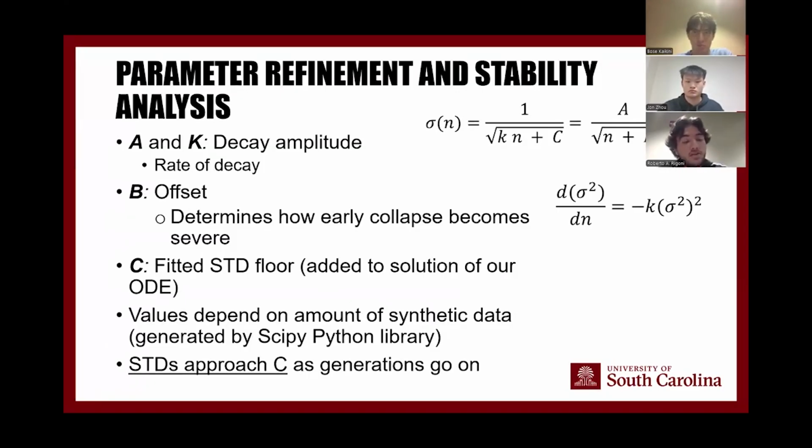Now let's speak a little bit about our parameters and the stability of our ODE. The A and K terms of our solution and ODE are decay rates, which just tell us how fast collapse happens. The B is an offset, which shifts it along the axis because it's being added to the N in the analytical solution. And we have our C, which is our fitted standard deviation floor. Like I said, the limit of the A over root N plus B term approaches zero. So if we have less synthetic data in proportion to human data, we know that the standard deviations will not converge to zero, and instead they'll converge more or less to C. So we added that term to our analytical solution. And the exact values we got are generated from our SciPy Python script.